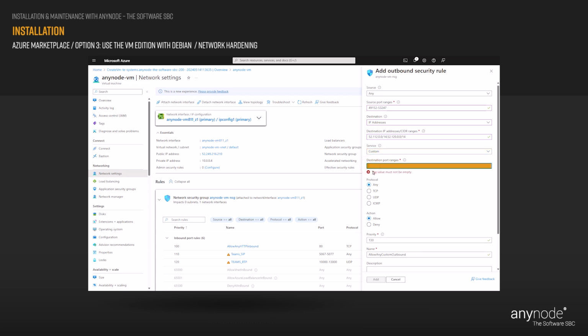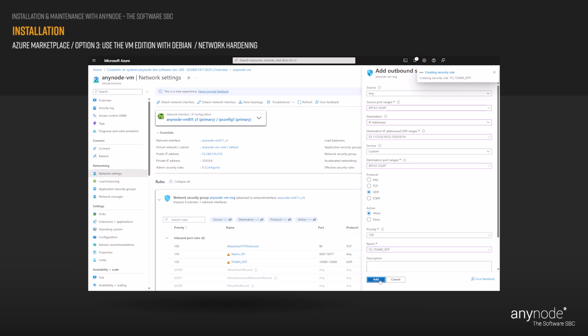At destination port ranges, use 49,152 to 53,247. At protocol, choose UDP. At action, choose allow. Accept the default value for the priority. At name, use TO_Teams_RTP. Click on the Add button to continue.